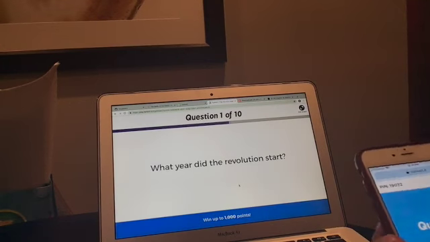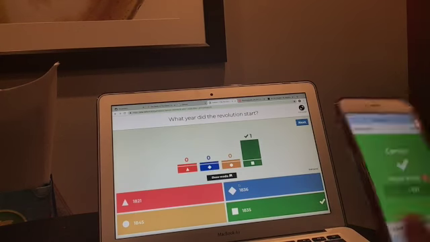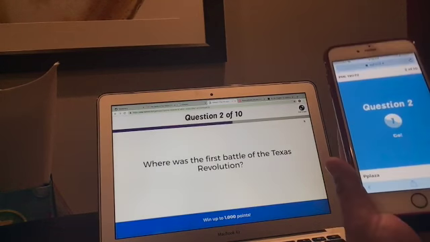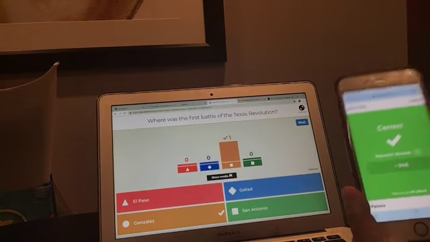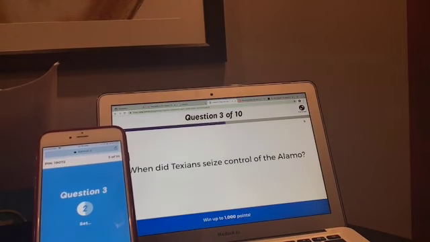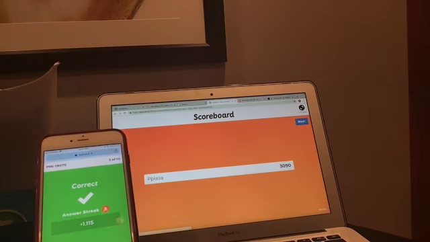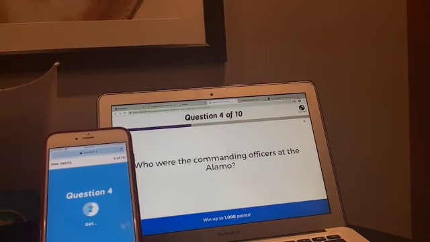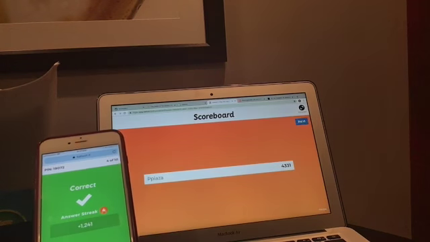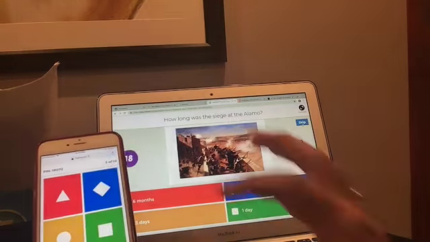What year did the revolution start? So I know it was 1835. I click next. Where was the first battle of the Texas Revolution? And this was in Gonzales. When did Texans seize control of the Alamo? And I know that was December 1835. Who were the commanding officers at the Alamo? And I know it was Travis and Bowie. How long was the siege at the Alamo? And it was for 13 days.